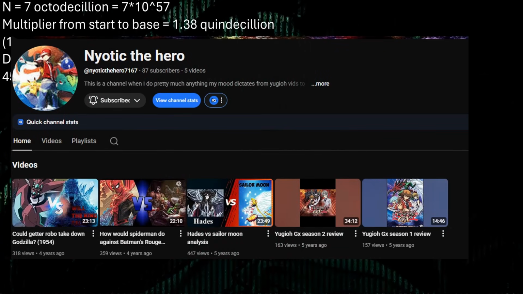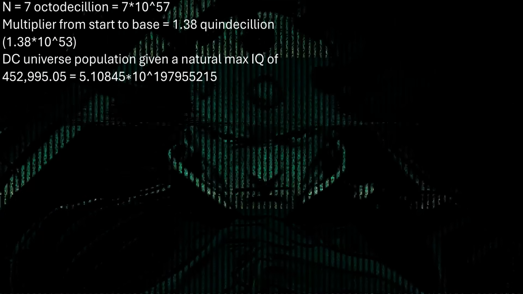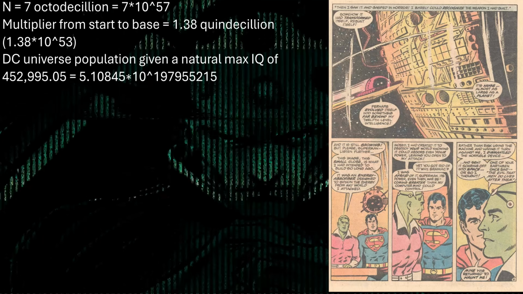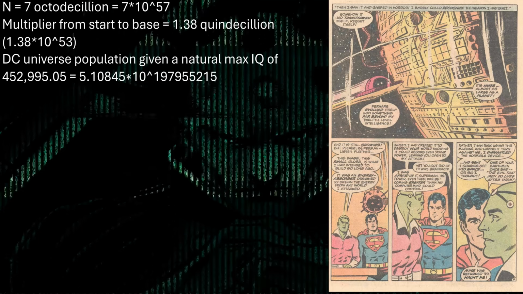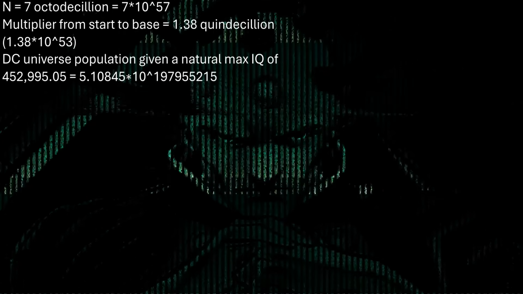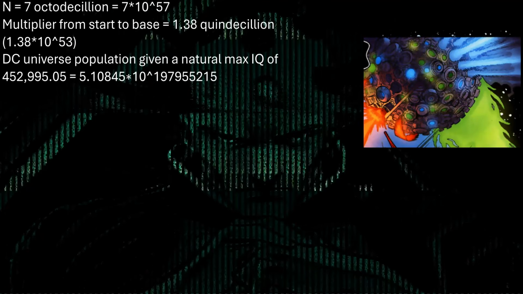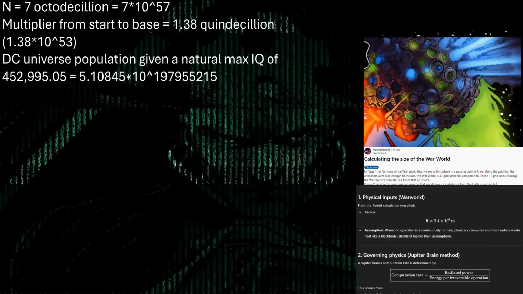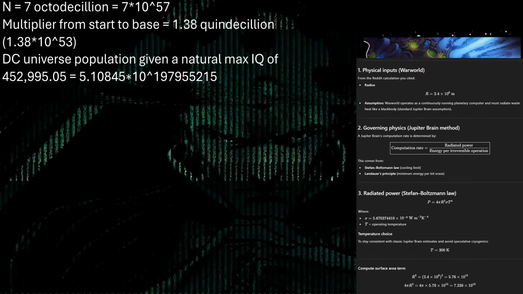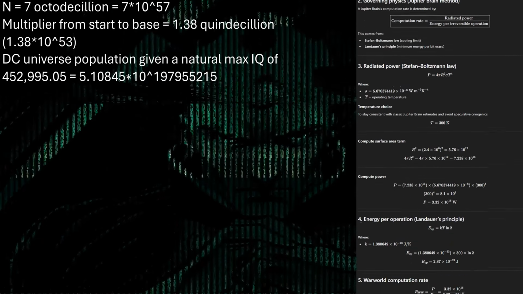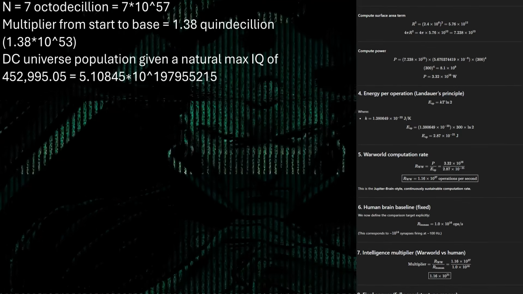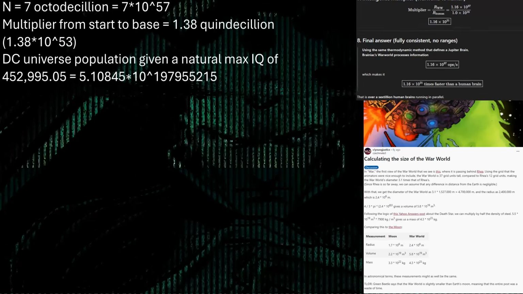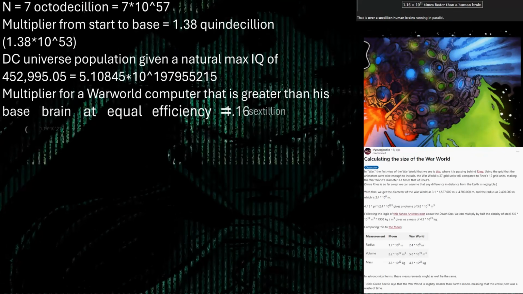As shown to me by my friend Niantic the Hero, there's a time in pre-crisis when Brainiac had made a planet-sized computer, or nigh planet-sized computer, that was smarter than him because it was basically a giant version of his own brain. And in fact, in later comics, he's made bigger ones because he has converted Warworld into one of those computers. We actually have a calculation on Reddit for the size of Warworld, and using a calculation that is used for a planet-sized supercomputer, which actually is a real thing, it's called a Jupiter brain in a colloquial term between theoretical physicists, we can estimate how many times smarter this brain would be compared to the base Brainiac we said a second ago. And the multiplier we get from base Brainiac is about 1.16 sextillion times more.